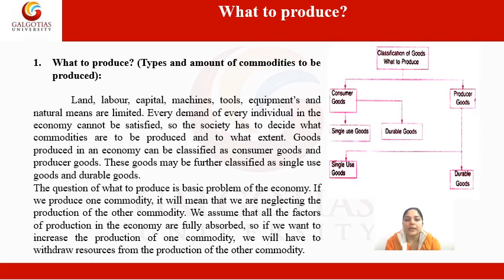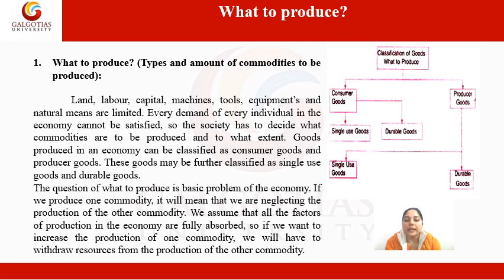So the first question is what to produce. It means the types and amount of commodities to be produced, that is, the type of goods and the quantities of goods which are to be produced. Land, labor, capital, machines, tools, equipment, and natural means are limited. It means all the factors of production available are limited. Every demand of every individual in the economy cannot be satisfied, because each individual has a number of demands.